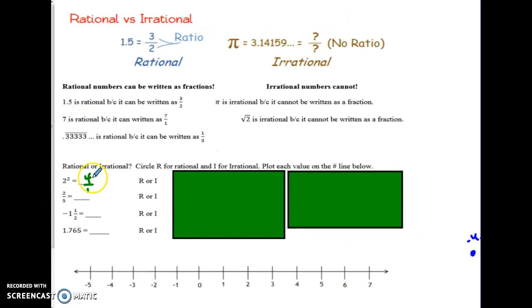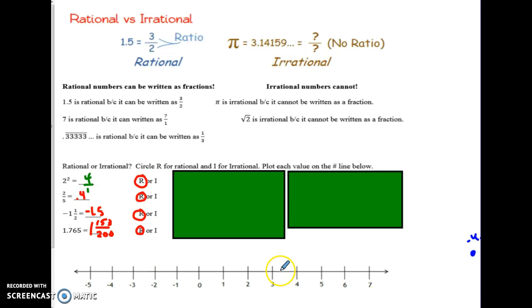Yeah, so 2 squared is 4. I can put a 1 under it to make it look like a fraction. So again, fractional means it's rational. This is already a fraction, but if you wanted to turn it into a decimal, you could. It doesn't need to be, but again, fractional means rational. This one, again, we could convert it if you wanted to, but we don't need to because it's already fractional, which means it's rational. And then 1.765, if you take a second and convert it, I believe you get 153 over 200. And once again, because we could turn it into a fraction, it is rational.